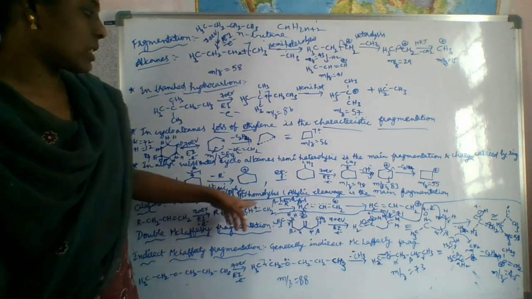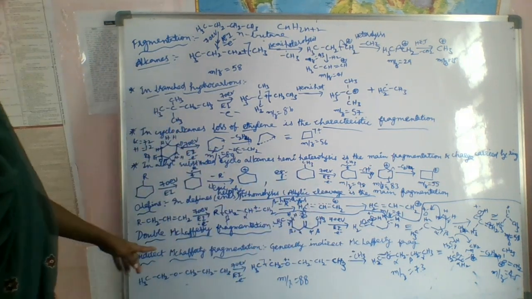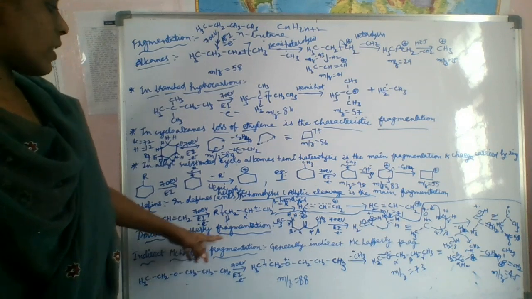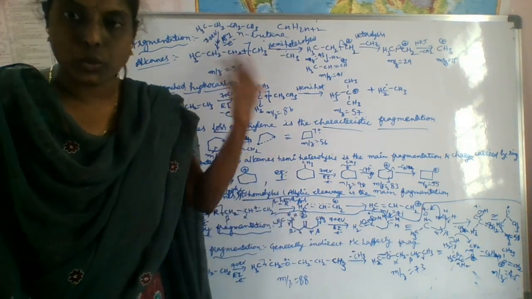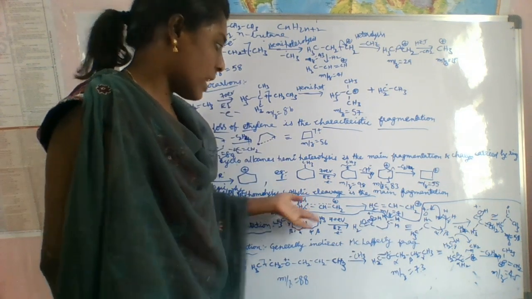What is the major one? Beta homolysis, meaning alpha cleavage, is the main fragmentation. And next we have to do double fragmentation. If there is any possibility to do the double fragmentation, we can do that.